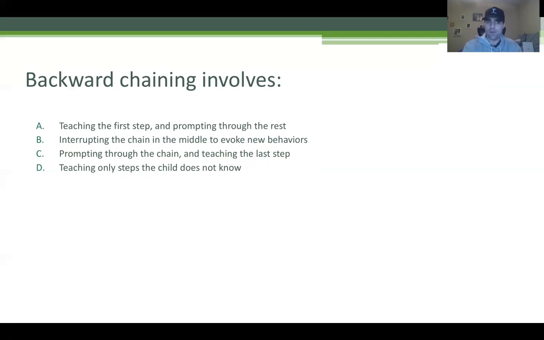So we're cutting somebody off in the middle of doing a chain to see how they react and to see what kind of new behavior will come of it. But is this backward chaining? No, we're interrupting the chain in the middle. C, prompting through the chain and teaching the last step. Let's go back to A. If we're teaching the first step first, what is that? Forward chaining. If we're teaching the last step first, that to me sounds like backward chaining. C looks good. D, teaching only steps a child does not know. That would be total task chaining, again not backward chaining. What is our answer? Has to be C.